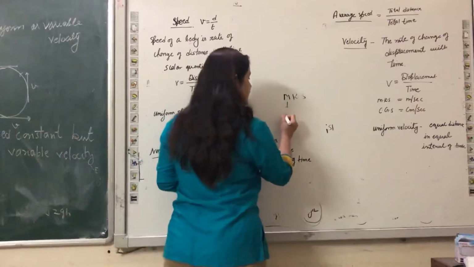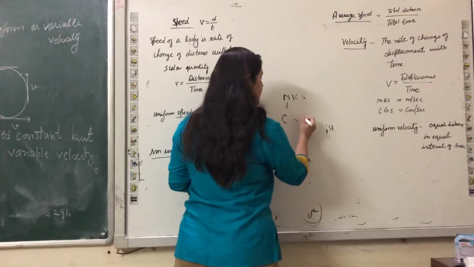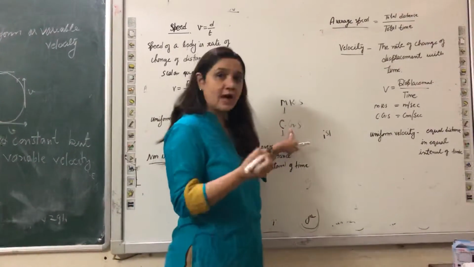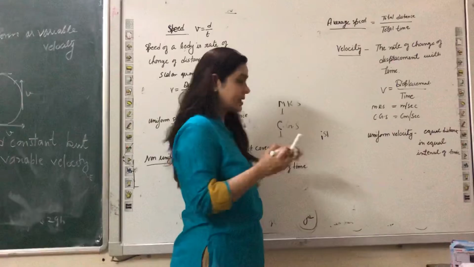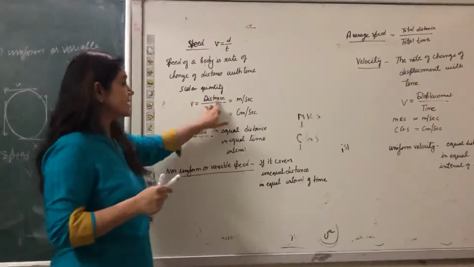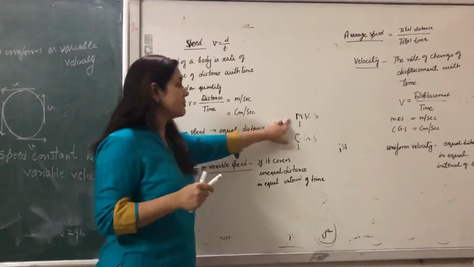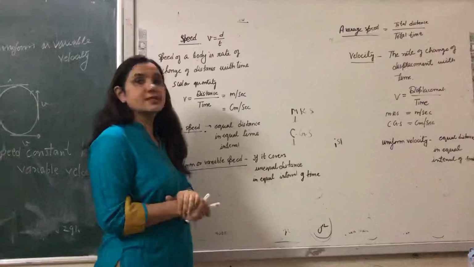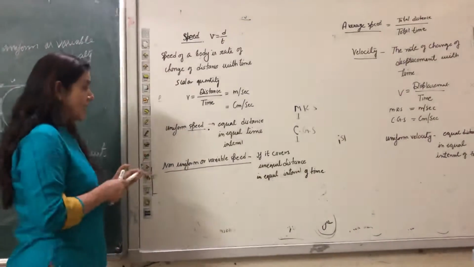And in the CGS system, distance is in centimeter, mass in gram, and time remains in second. So the unit of speed, which is distance upon time, is meter per second in the MKS system, or centimeter per second in the CGS system. And now the types of speed.